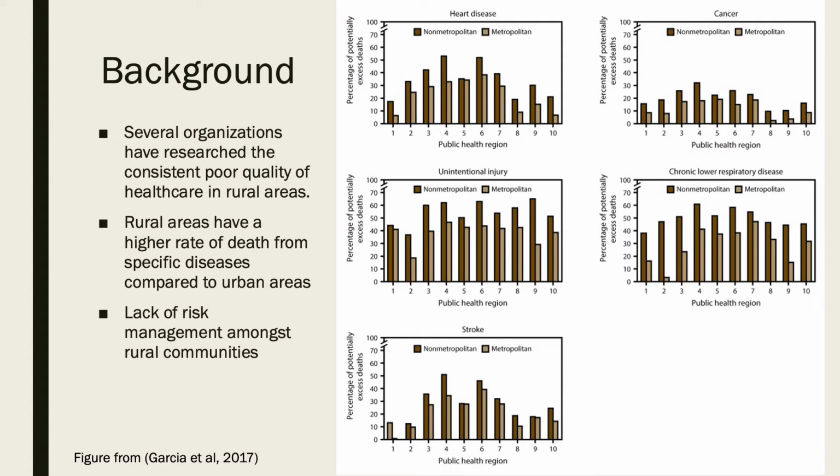This leads to a higher rate of death from specific diseases compared to urban areas. Furthermore, lack of risk management amongst rural communities leads to higher numbers of avoidable deaths. In this figure, we can see that the rate of heart disease, cancer, unintentional injury, chronic lower respiratory disease, and stroke are consistently higher in rural communities.